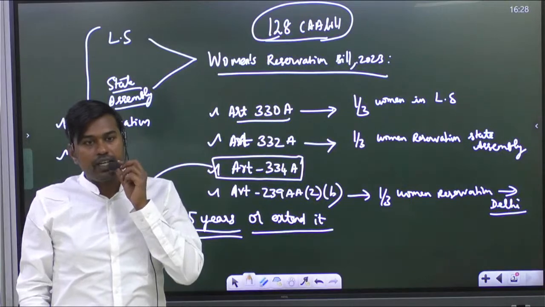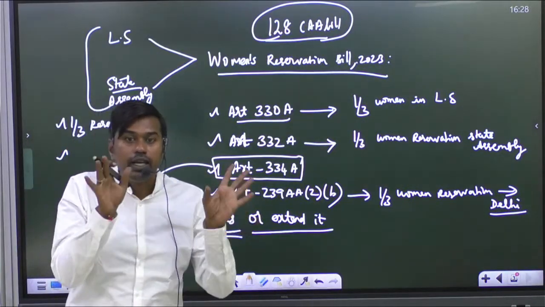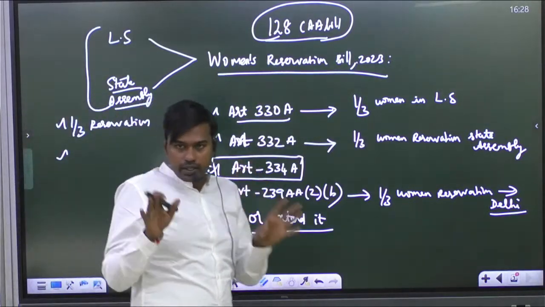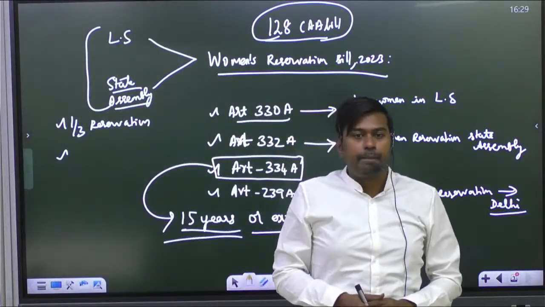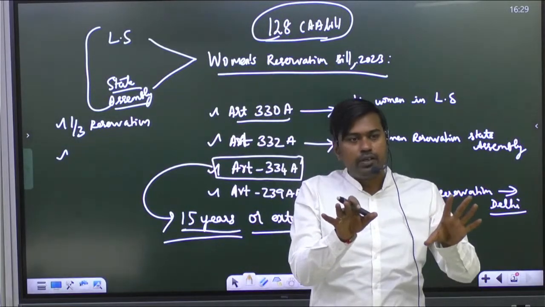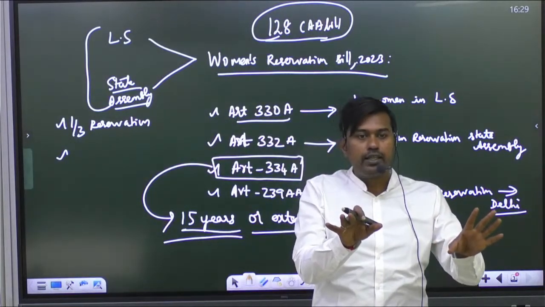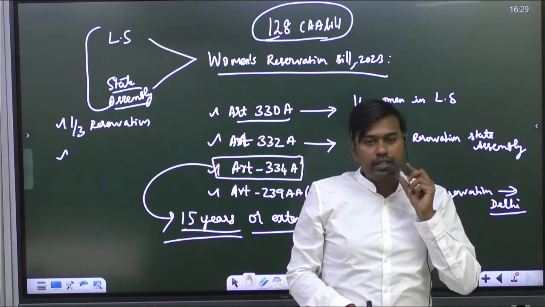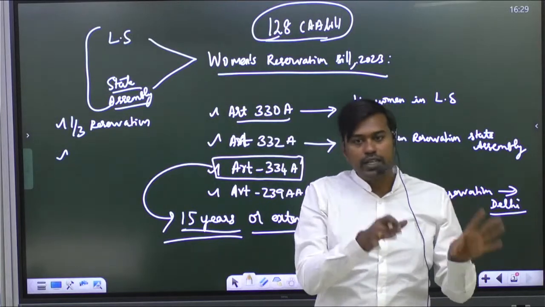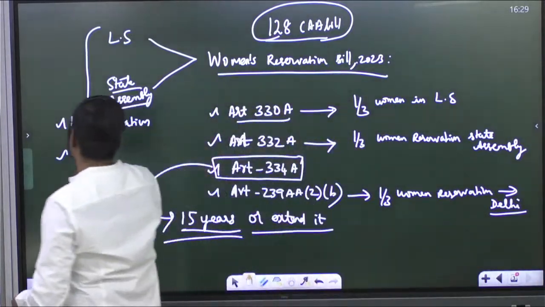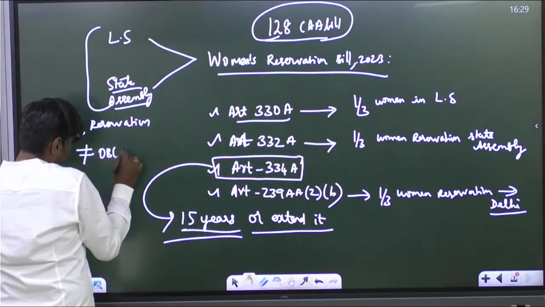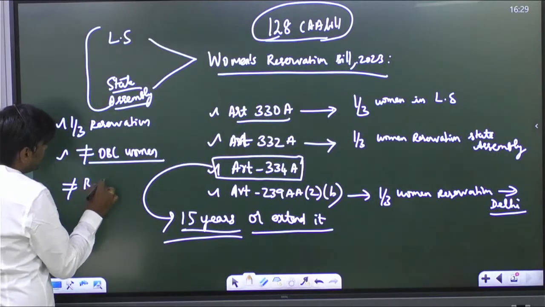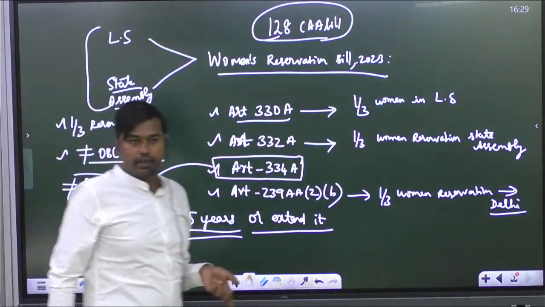Kindly write it. Among the seats which are reserved for SC/ST communities, there also additionally reservation will be applied. So whatever reserved constituencies, for example, if you have 100 reserved constituencies in India, for women we will be giving 33 seats, that is one third. Are you getting it? So that is additional. But the only problem is it is not available for whom? OBC women. It does not apply to OBC women, and second, it will not apply to Rajya Sabha. These are the exemptions.